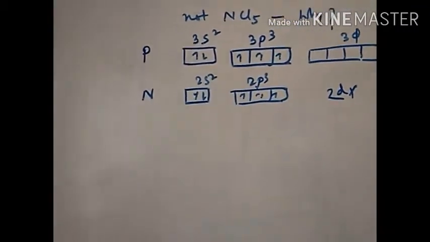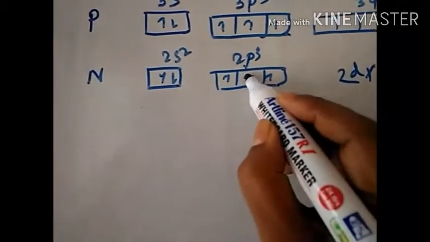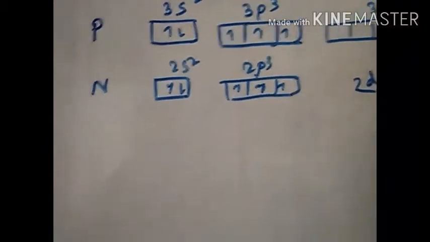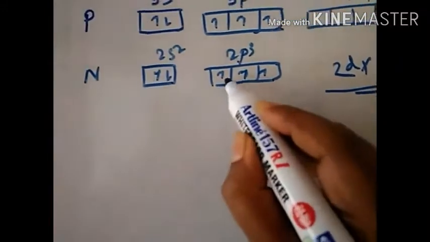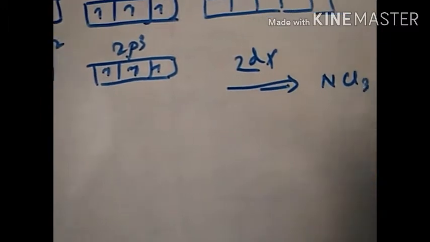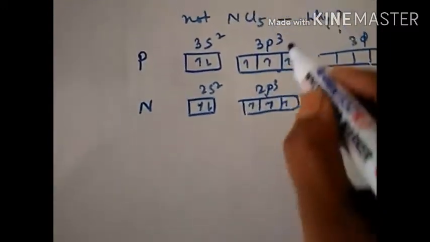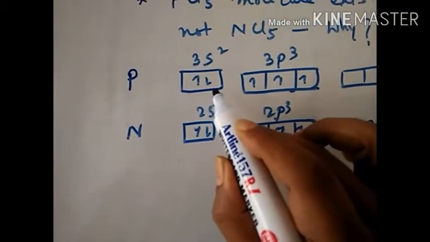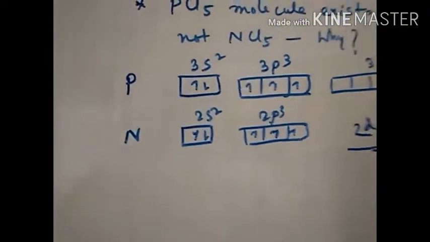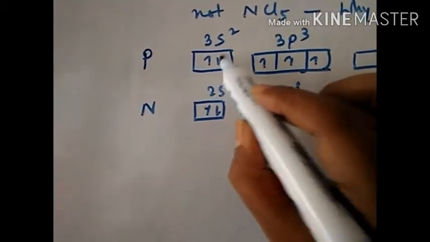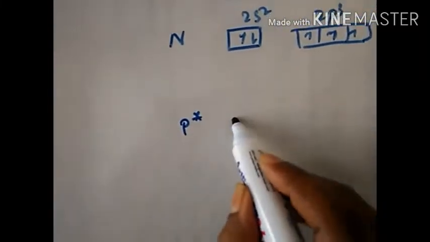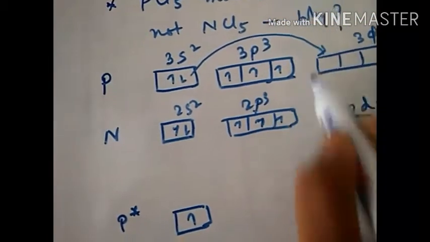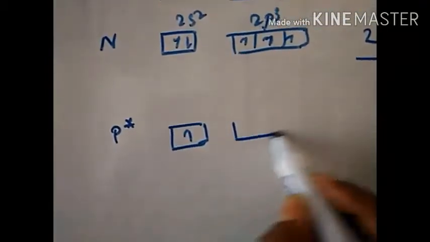So nitrogen in any kind of state can only form NCl3 or NF3 like this. But phosphorus can form PCl3, which is sp3 hybridized, and whenever phosphorus gets excited, one of the electrons from here goes to this d orbital because it has got a d orbital.